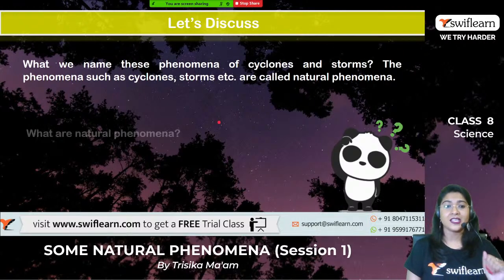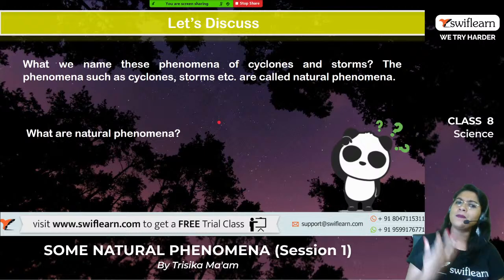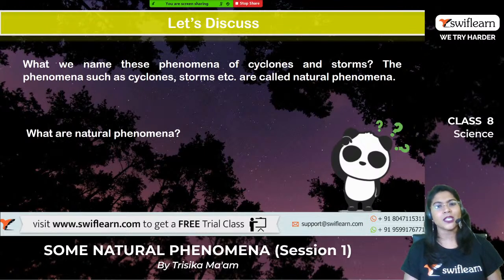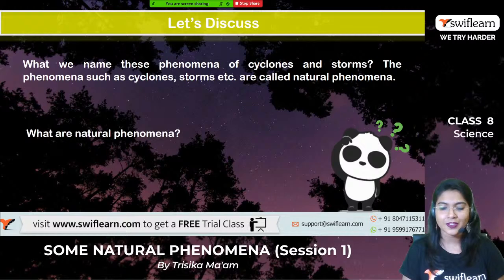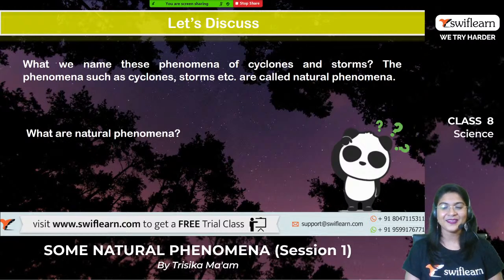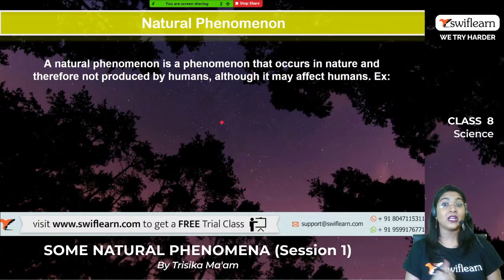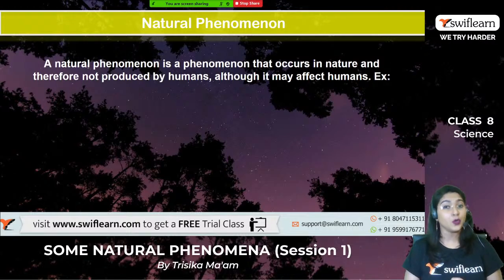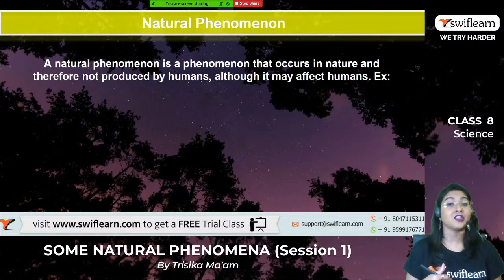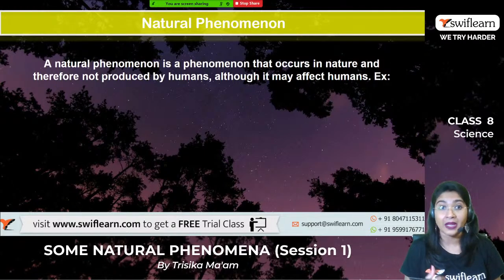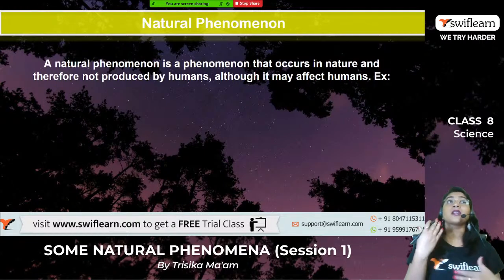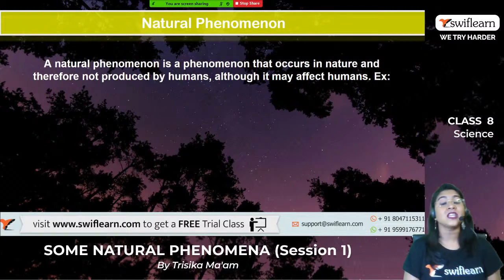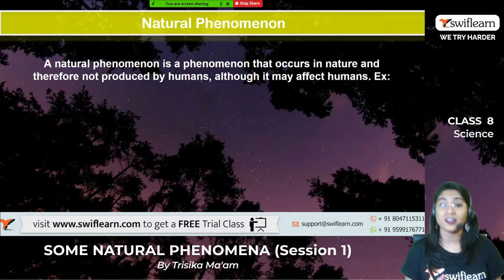Right? So if you are asked, what do you mean by natural phenomena? What will be your answer for this question? Yes, a natural phenomenon is a phenomenon that occurs in nature and is therefore not produced by human beings, although it may affect human beings a lot. So these natural phenomena, or sometimes we call them natural calamities, are so dangerous, so harmful, that they can cause death also.